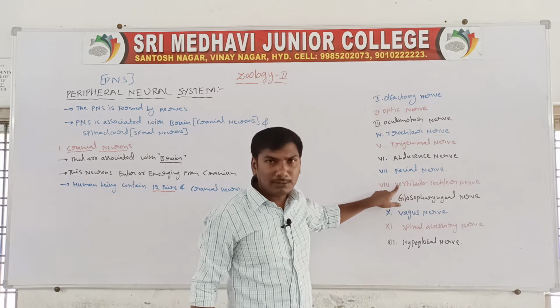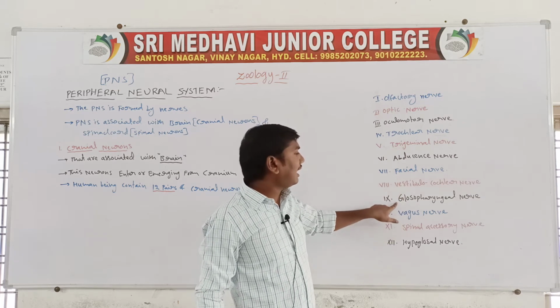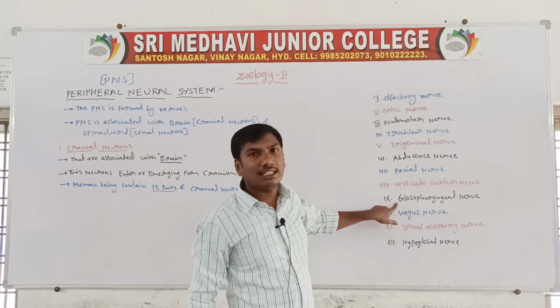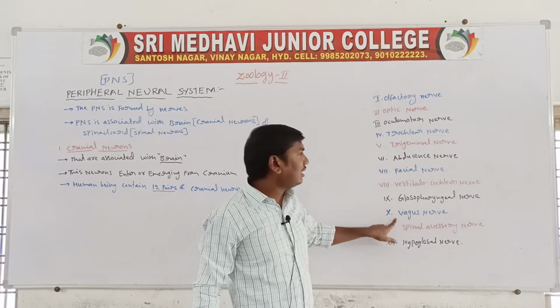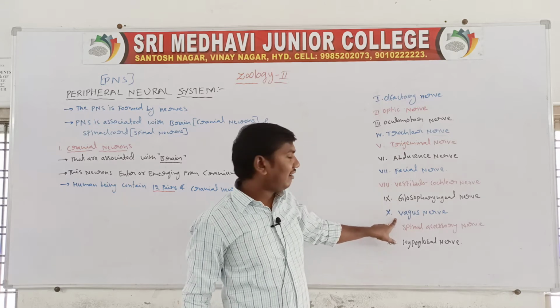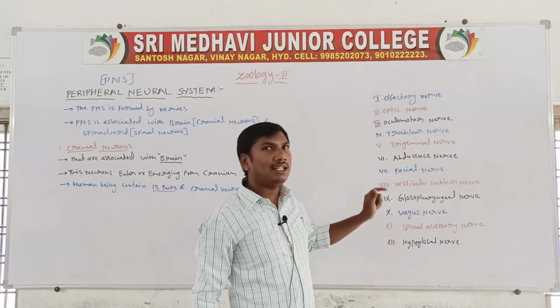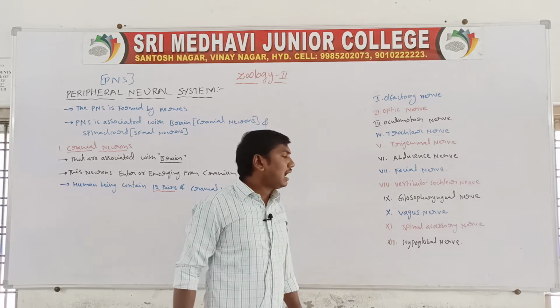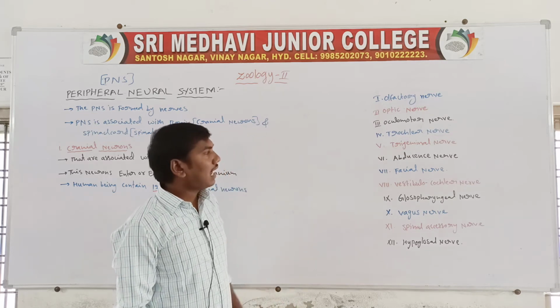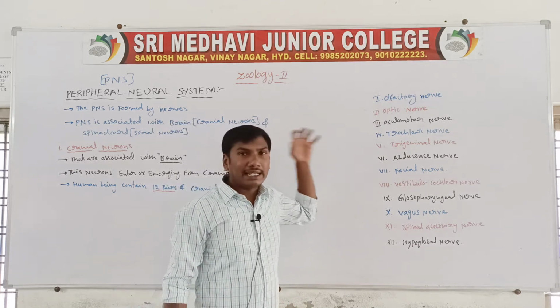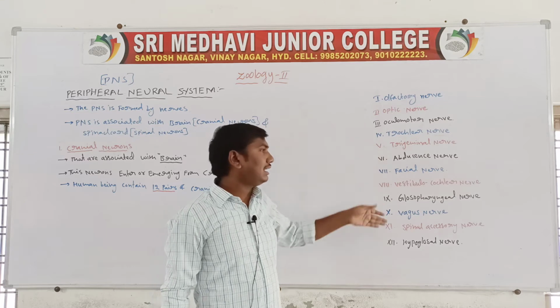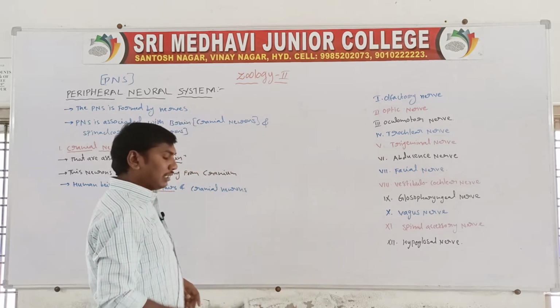Ninth one, glossopharyngeal nerve. Tenth one, vagus nerve. Eleventh one, spinal accessory nerve. Twelfth one, hypoglossal nerve. So the cranial nerves are the 12 pairs.